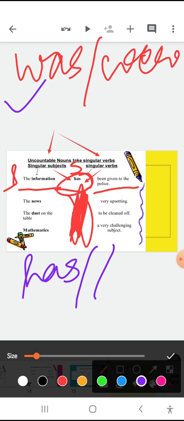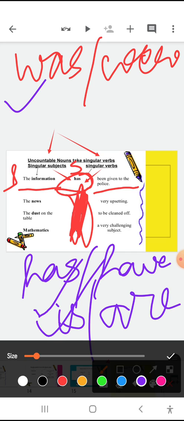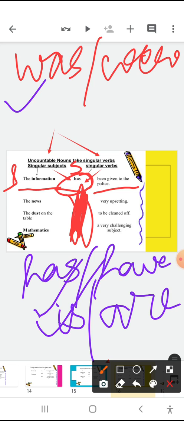Has or have, what will you take, children? Has to be cleaned off or have to be cleaned off? We'll take has. The dust on the table has to be cleaned off. Similarly, mathematics is or are, what is the answer? Mathematics is a very challenging subject.